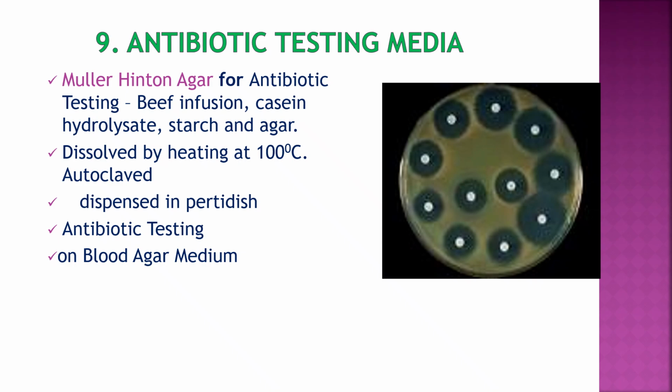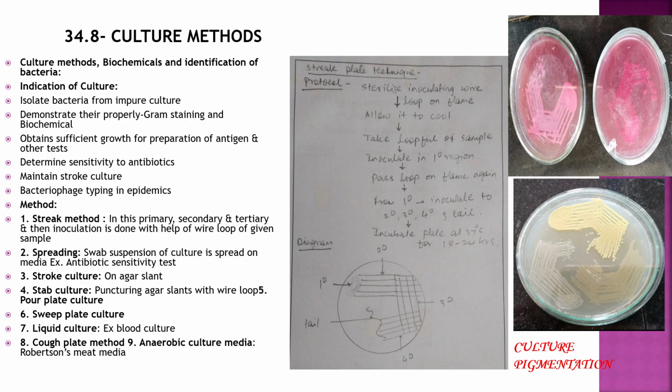The antibiotic sensitivity testing is done on Mueller-Hinton agar, and that is usually done by Kirby-Bauer disk diffusion method. Streaking on the plates is done this way. First you have to heat the wire loop on flame till it becomes red hot. Then wait for some time so it will cool, and then after that you have to take the sample in wire loop and then do primary inoculation.